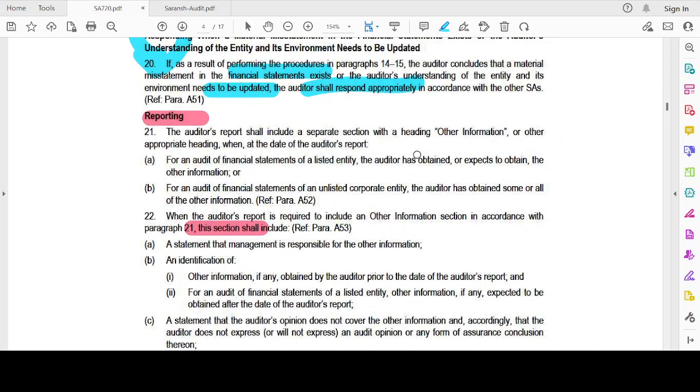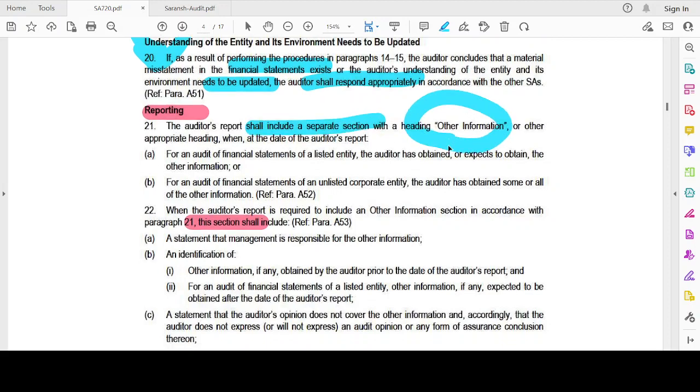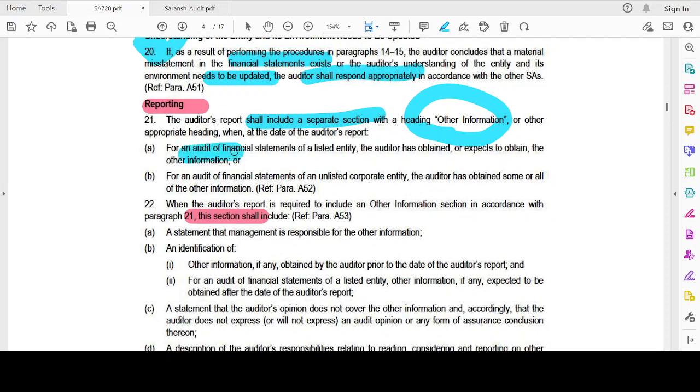Okay. Reporting. The auditor's report shall include a separate section with the heading "Other Information" or other appropriate heading. For an audit of the financial statements of a listed entity, the auditor has obtained or expects to obtain the other information, and for an audit of an unlisted entity, the auditor has obtained some or all of the other information. See, for listed entities, we have to mention that the auditor has obtained or expects to obtain the other information. For an unlisted entity, we have to mention the auditor has obtained some or all of the other information.